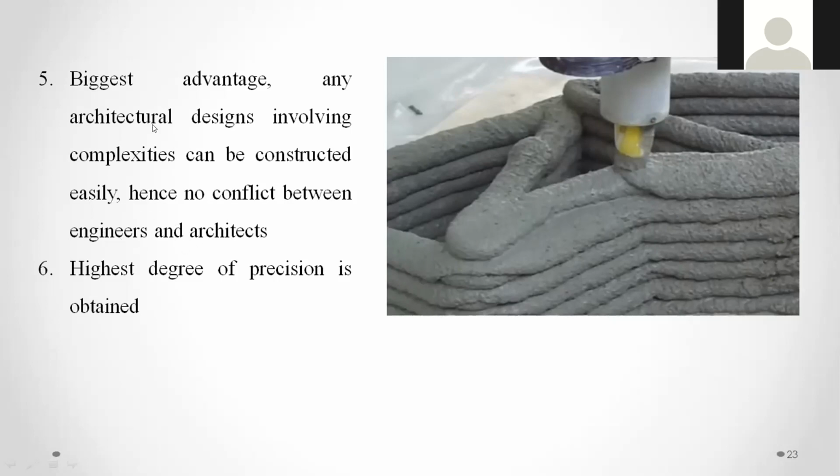This can be overcome if you start using 3D printing. Okay, the highest degree of precision is obtained. If you look at a building constructed with 3D printing, obviously it will have higher precision compared to manual construction in the field. There will be small errors due to human error or unskilled labor error. So many errors will be multiplying and it will not be high precision, but that can be overcome by using the 3D printing concept.